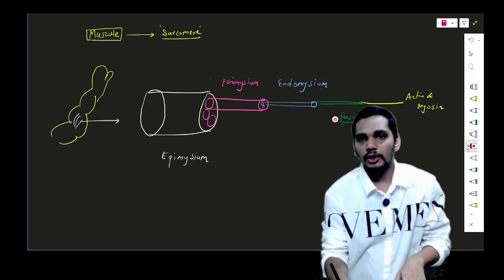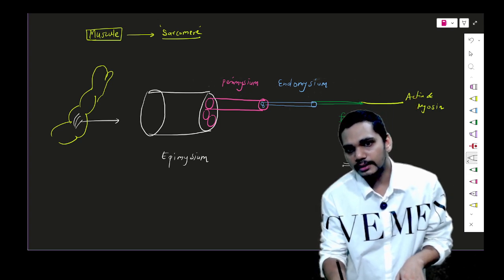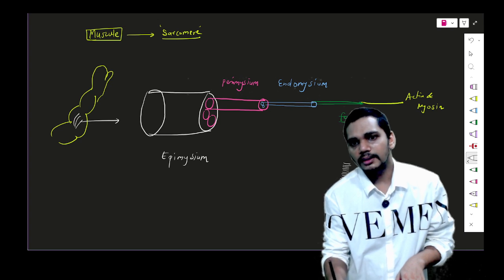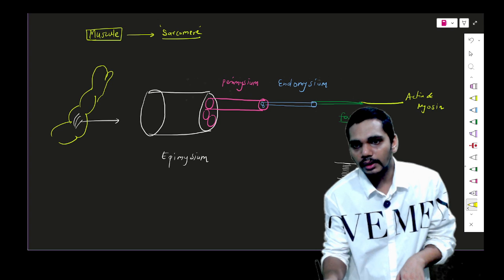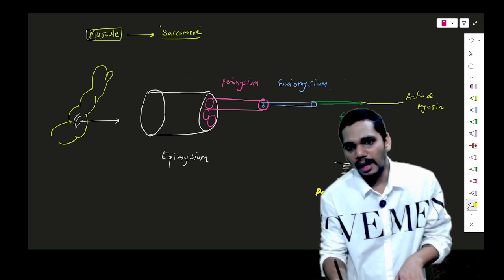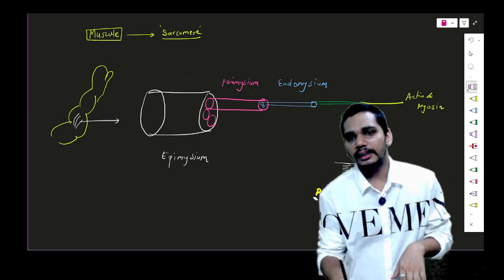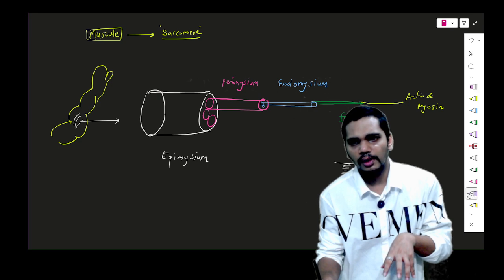If you focus on this particular structure, you will find there is this line, then this line, then this line. Can you see the dark and light bands? Some are dark bands and some are light bands. Can you tell me which is responsible for the light band?